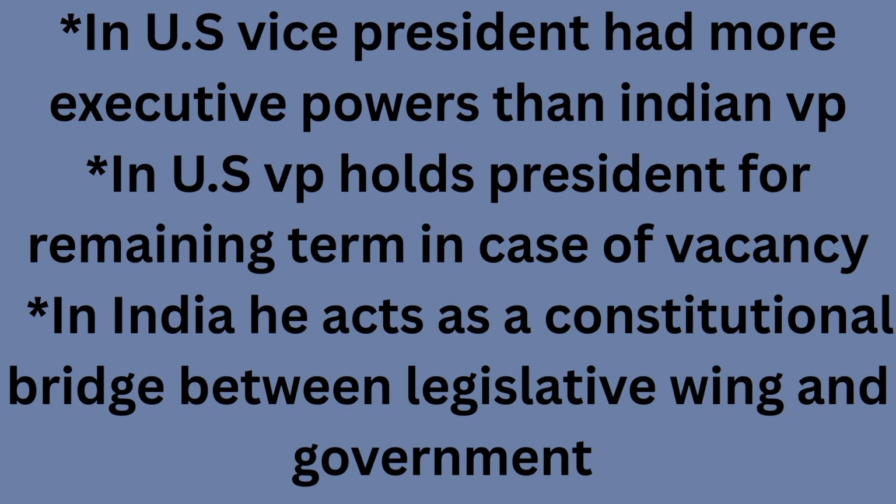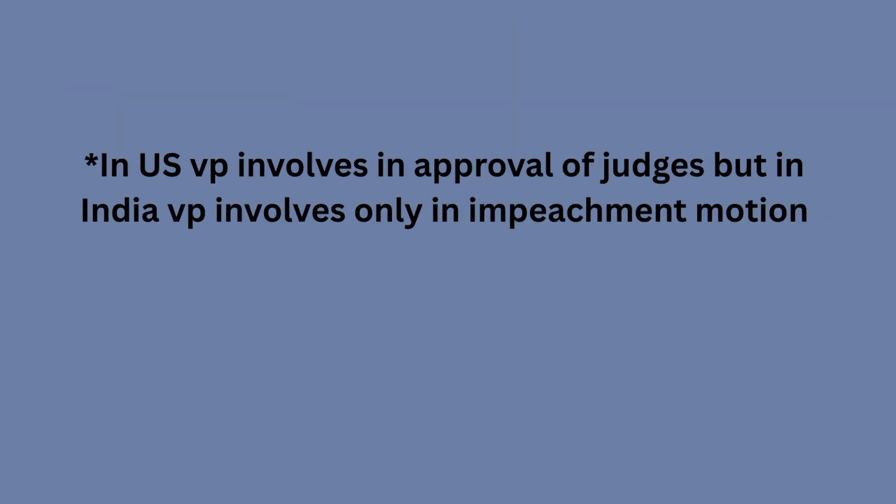In the case of the judiciary in the United States, the vice president is indirectly involved in the approval of judges, but in India he is not involved in any approval or confirmation of judges. Only in the case of an impeachment motion may the Rajya Sabha chairman be involved, since the particular house is involved, so he is indirectly involved in the impeachment motion, but not in approval like the executive does.